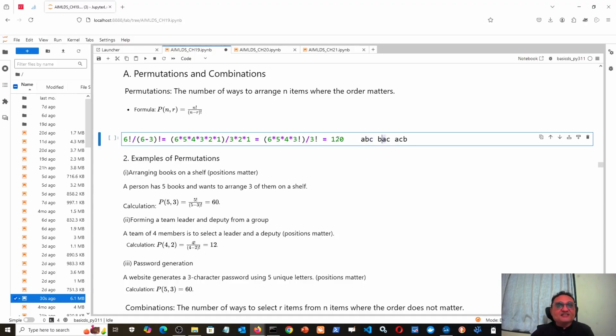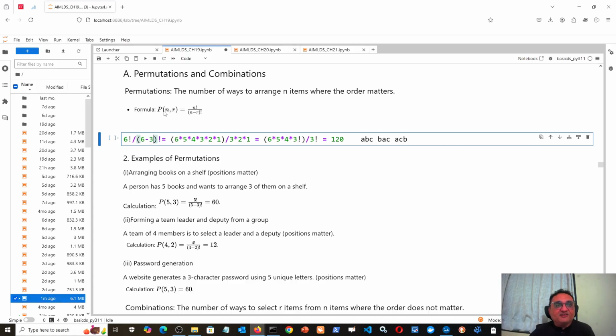Then how many such results are possible? That would be 6 factorial upon 6 minus 3 factorial, that is 120 results. So from a pool of 6 letters, if I want to make a 3-letter password, there would be a total of 120 possible ways in which I can gather the 3 letters. Okay, now 6 and 3 are just an example.